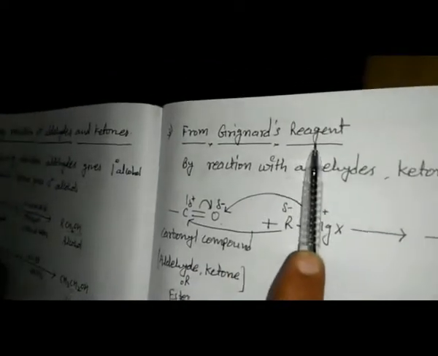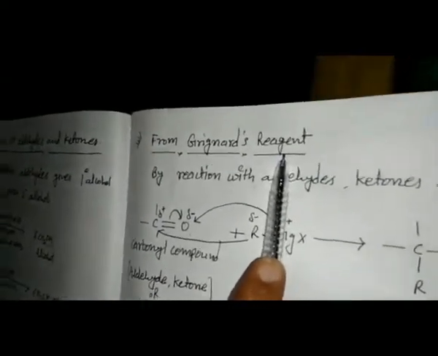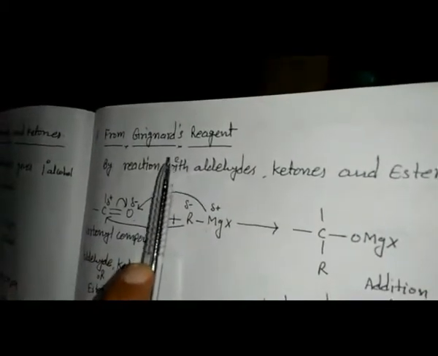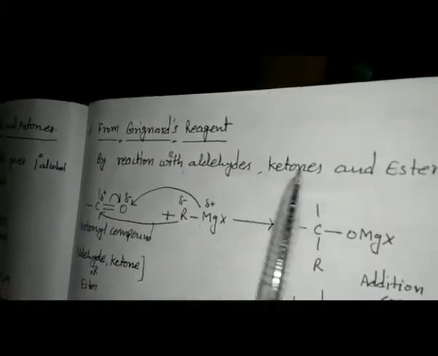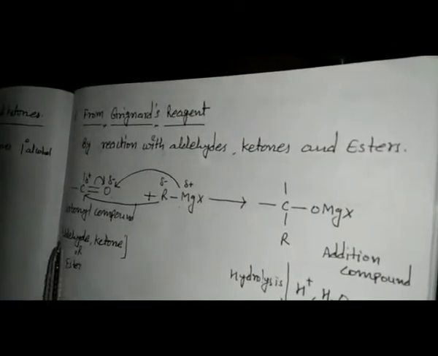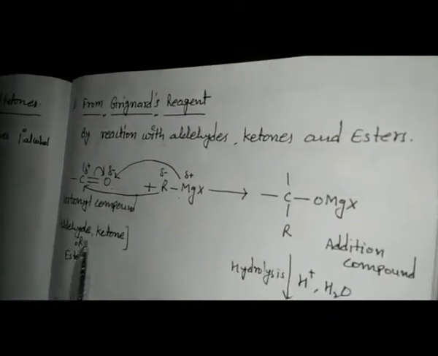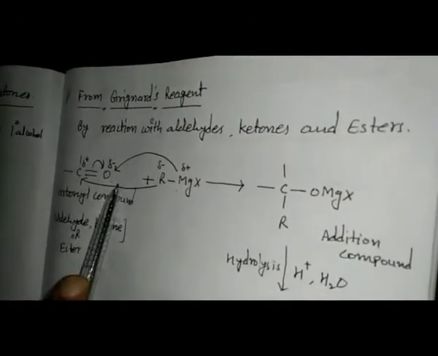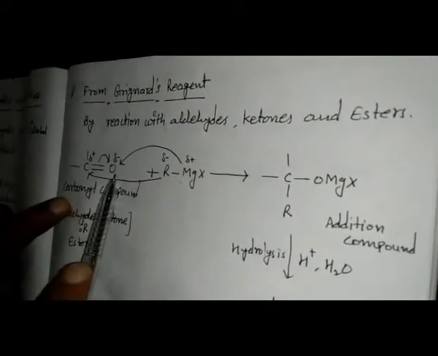The third method is from Grignard reagent. This is a very important method to make the alcohol. Aldehydes, ketones and esters can react with Grignard reagent and give us the alcohol. Aldehyde, ketone or ester, all contain the carbonyl group. This is CO, this is the carbonyl group.